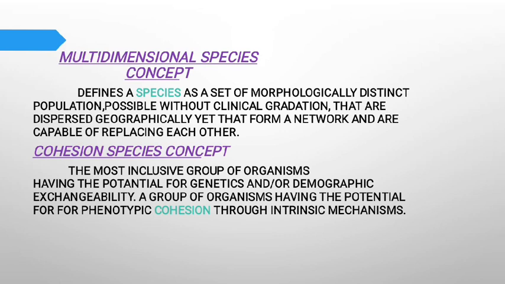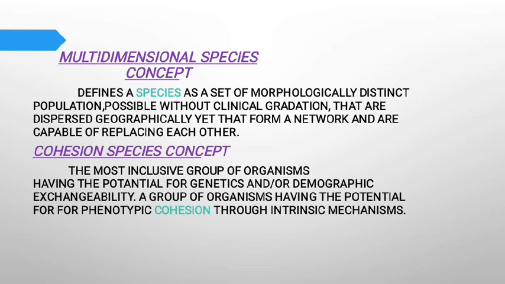I would like to explain the coherent species concept. Population geneticist Alan Templeton updated this concept. It states that a species is the most inclusive population of individuals having the potential for phenotypic cohesion through intrinsic cohesion mechanisms. The cohesion mechanisms include gene flow across the geographic expanse of the species, shared loss of alleles through genetic drift, and shared genetic change caused by natural selection. Another way of stating the cohesion criterion is that any individual in a species is a possible common ancestor of the entire species at some future time.